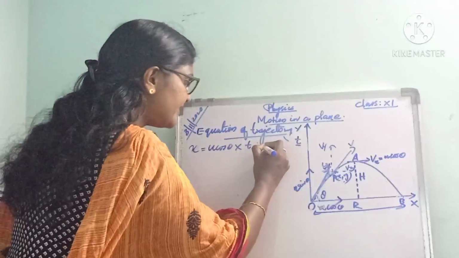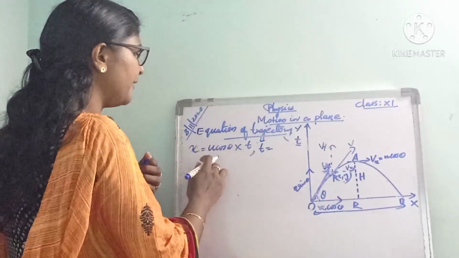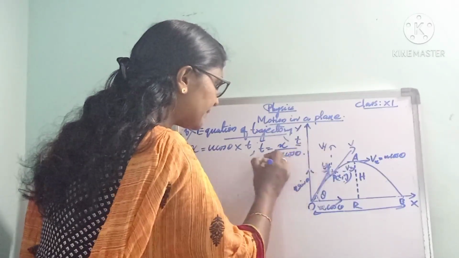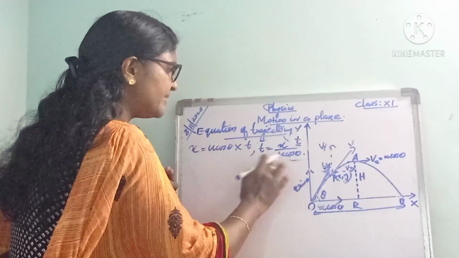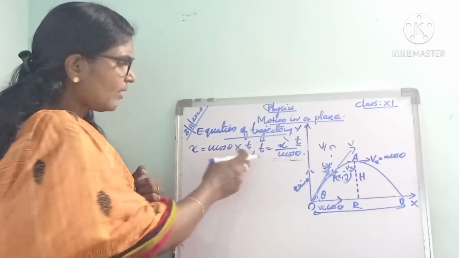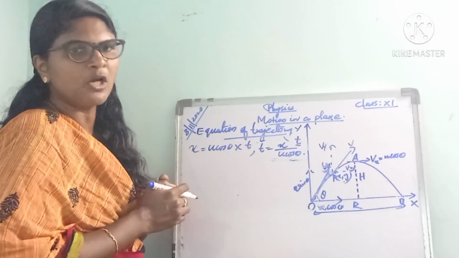From this we can write t as x divided by u cos theta.